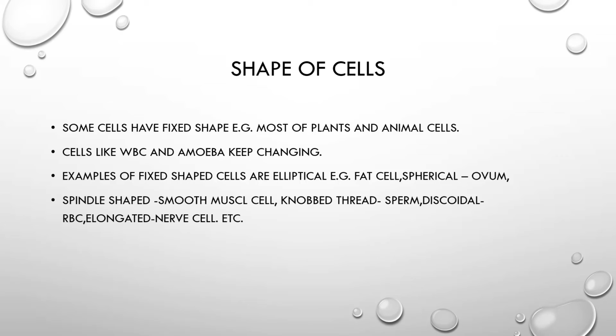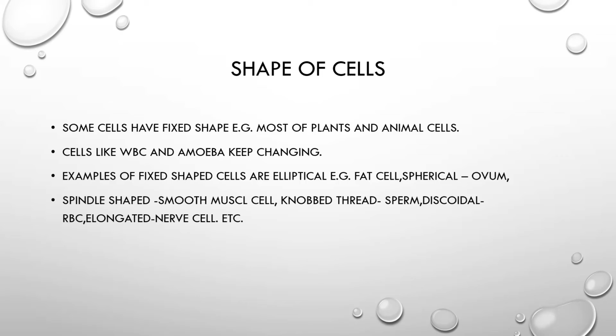Even the ovum has a fixed shape. Sperms have a fixed shape. So these are the cells which have a fixed shape. RBC is also a fixed shape. Then there are spindle shaped cells. Smooth muscles are spindle shaped, and sperms are thread-like in shape.